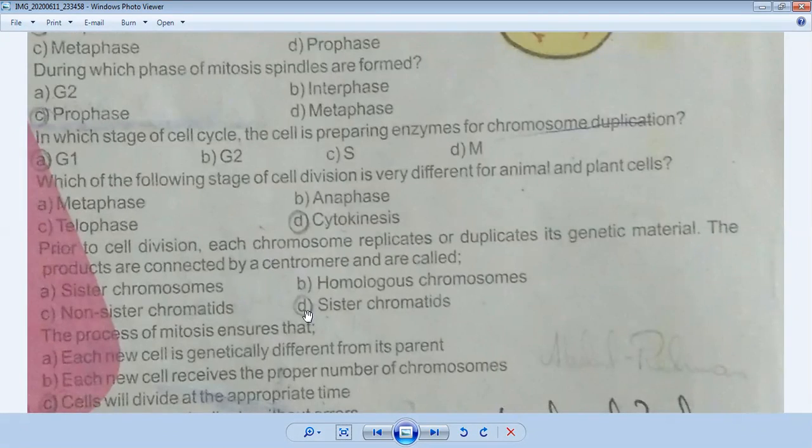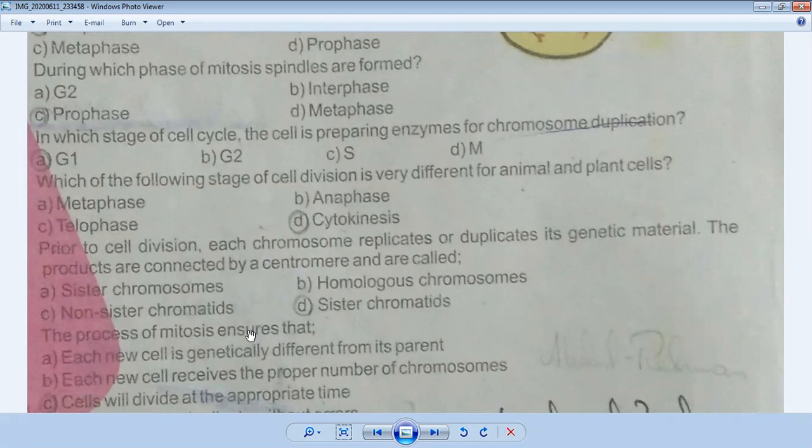You also studied that chromatin is invisible around the nucleus, but when the cell prepares itself for division, it becomes visible and condensed. When it condenses and changes into a chromosome, each chromosome produces two sister chromatids of itself. So the answer is clear: they are connected by a centromere and are called sister chromatids.